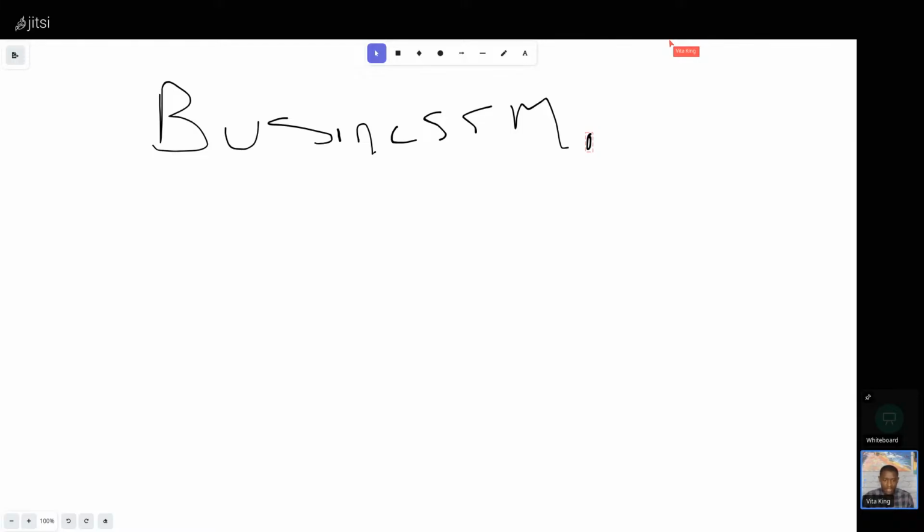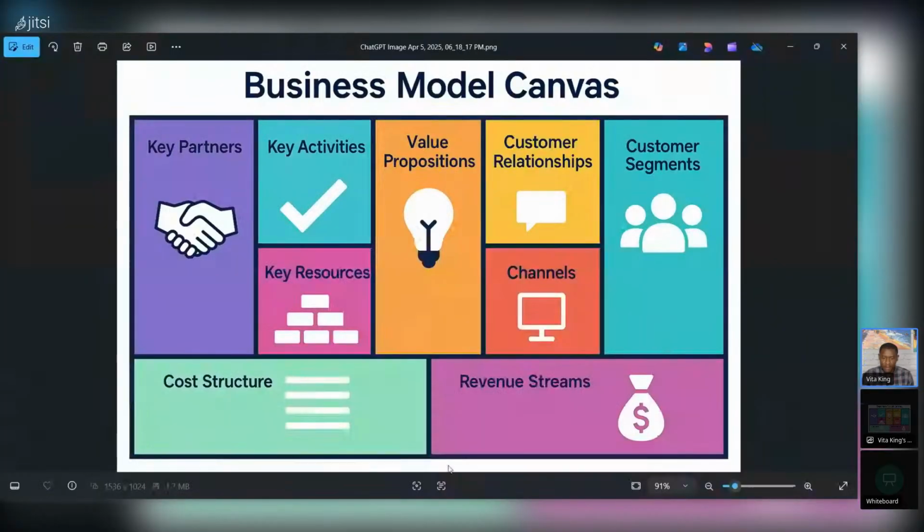Let me go back here. This is what I was talking about: you have to start understanding your business model now, right? What is your business model? Is it sharing? So you see, you have to start understanding this, because now you can leverage AI to create a business model out of the application or the web app that you've just created. So now you've got to ask yourself, what is my value proposition? What is it that I'm trying to create? What is the purpose of it?